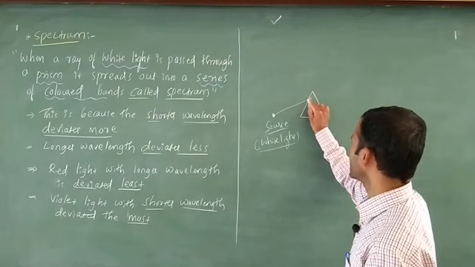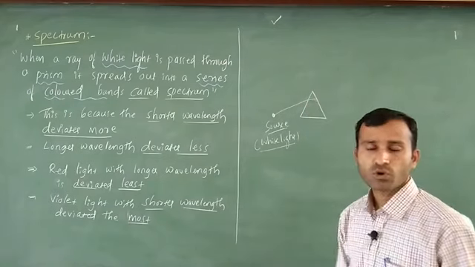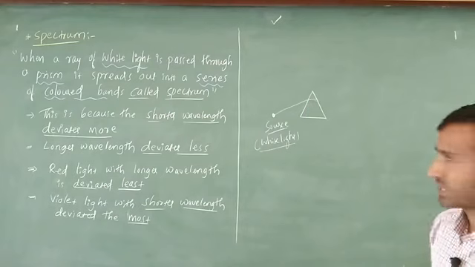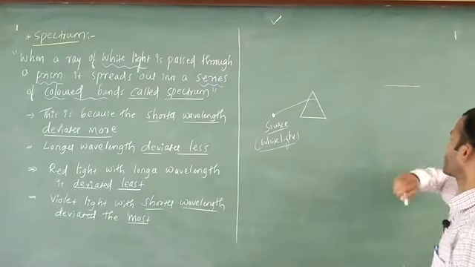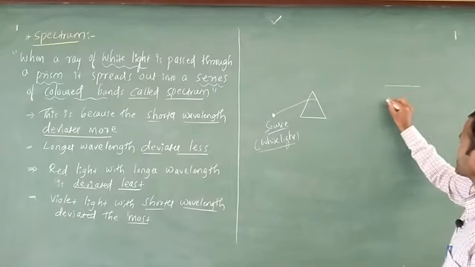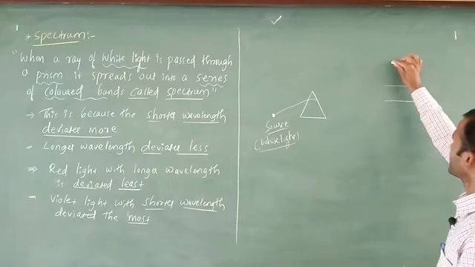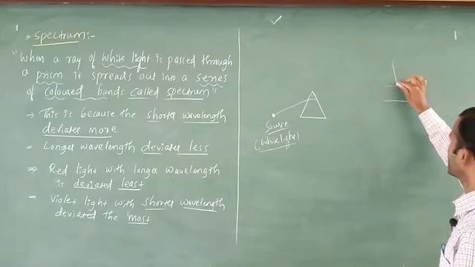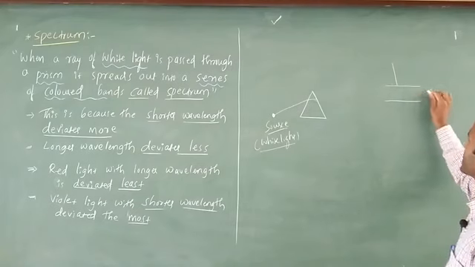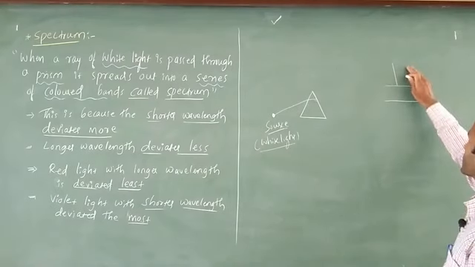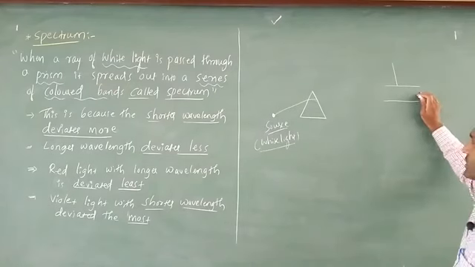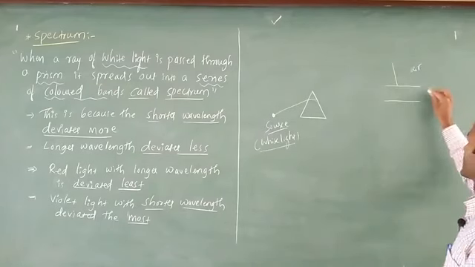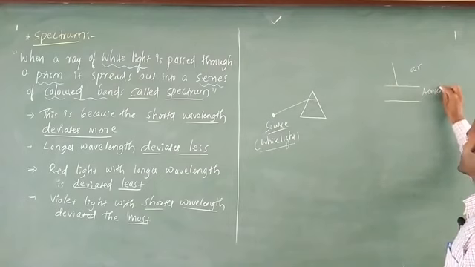I think you have studied in physics, the most important part is the ray and the object. When white light falls here, this is called the normal. This is the air medium, and this is the denser medium.